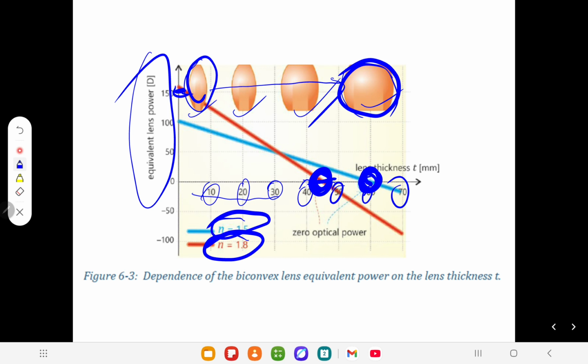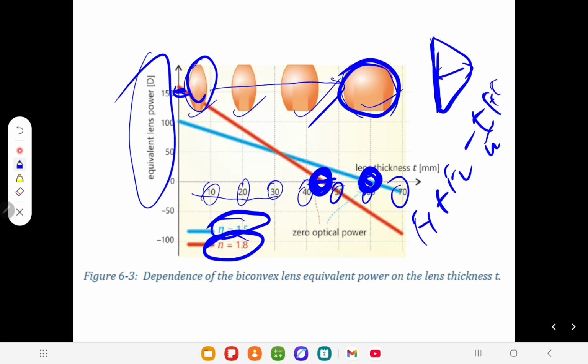equal power. I'll give you one example. Let's take the example of this lens. It doesn't matter if you increase the size of the lens. Why? Because one surface is always 0, plano. So that's why in f1 plus f2 minus t by n f1 into f2, this all goes to 0. So either one surface is 0 plus f2, whatever f2. It doesn't matter. In this shape, it doesn't matter if you increase thickness or not.